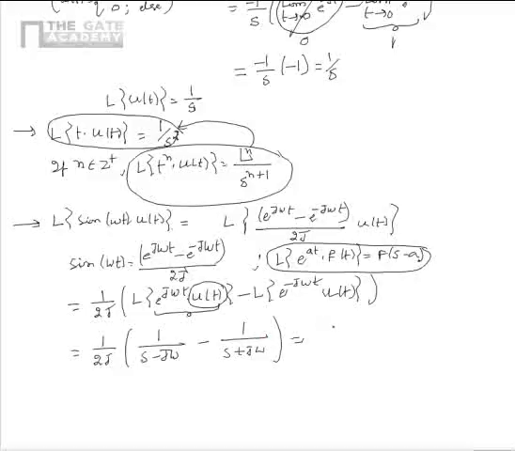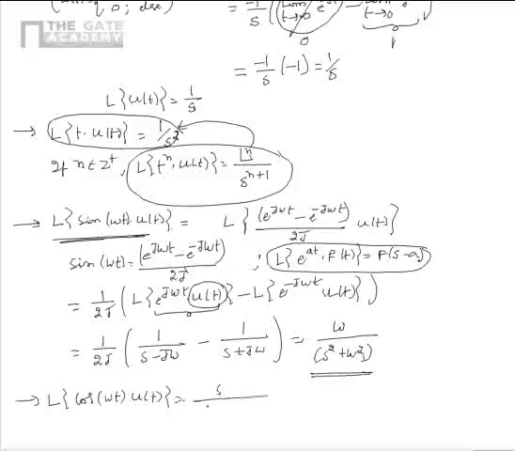This upon simplification becomes omega divided by s square plus omega square. So Laplace transform of sine omega t u of t is equal to omega by s square plus omega square. Similarly, we can prove that Laplace transform of cos omega t u of t is equal to s divided by s square plus omega square.